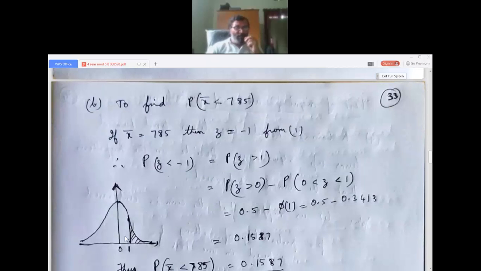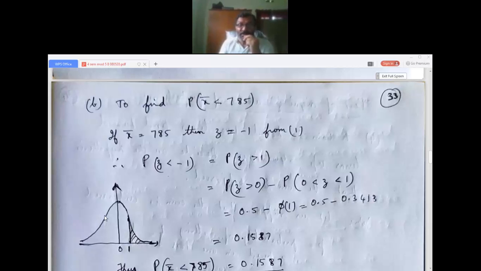Here I have just explained for you. P of z less than minus 1 is on this side. So negative is considered as positive. They are just mirror images, they are symmetric. So P of z less than minus 1 is the same as P of z greater than 1. You just draw the diagram and see. They are mirror images.